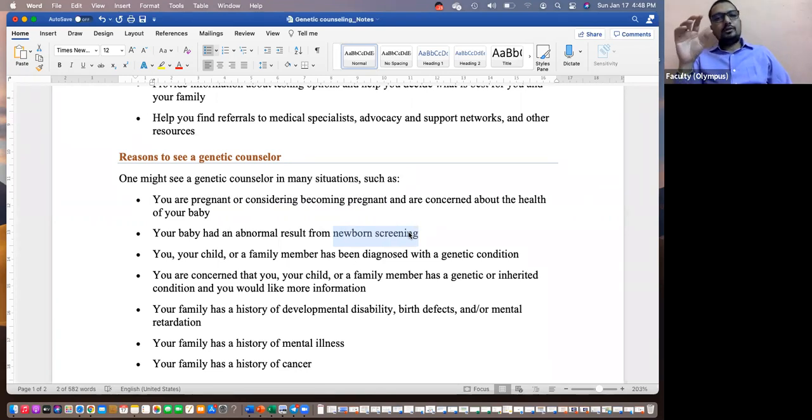So basically, they do some tests on the newborn. They had the baby already, and the baby showed some abnormality in certain tests. Then they may go to a genetic counselor for help to see whether it is a genetic problem. If so, what would that result in? What type of symptoms or features might they see? How well should they be prepared to take care of the baby? For that, they have to go to a genetic counselor.